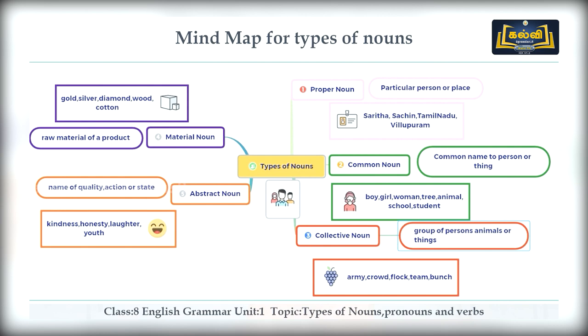And the fourth one is material noun. It's a raw material of a product. Example, gold, silver, diamond, wood and cotton. Abstract noun, name of quality, action or a state. Kindness, honesty, laughter, youth, childhood, etc. These are the types of nouns we have learnt. Can you recall what are the types of pronouns which we have learnt? Okay, you are right. And we have also seen about two types of verbs.